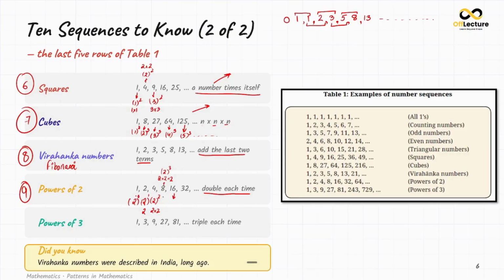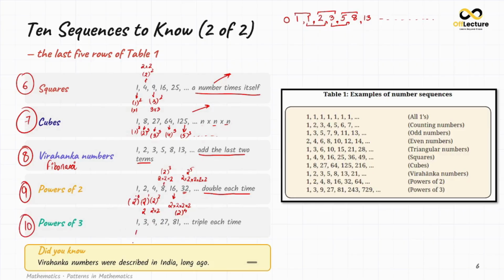Then we have to double 8, meaning 2 times 2 times 2 times 2, which is nothing but 2 raised to the power 4, which is 16. To double 16, we multiply it again by 2. So 2 times 2 times 2 times 2 times 2, that is 2 raised to power 5, is 32. It means the number is getting doubled each time. Okay. And similarly, we can calculate the powers of 3 also.